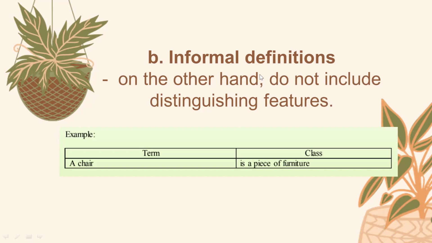There are no other furnitures na gamiton para makalingkod. Perhaps mulingkod mo sa lamisa, but that is not what tables are made for. Wala sila gihimo para lingkuran. So ang gihimo nga para lingkuran is only the chair. So this is an informal definition. No distinguishing features at all.